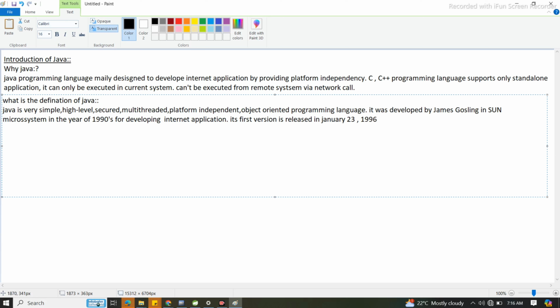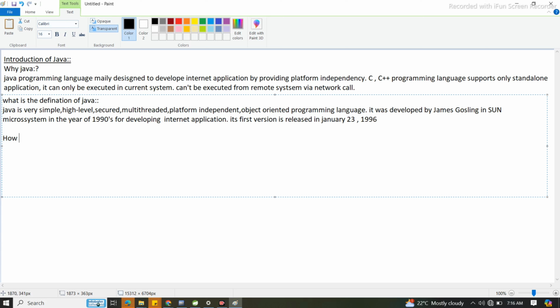Now you can ask me one more question. What is the difference between C, C++ and Java? Why should a person go for Java? Why should he not go for C++? See, C and C++ are basic things, that is fine. But nowadays so many applications are developed using Java only.